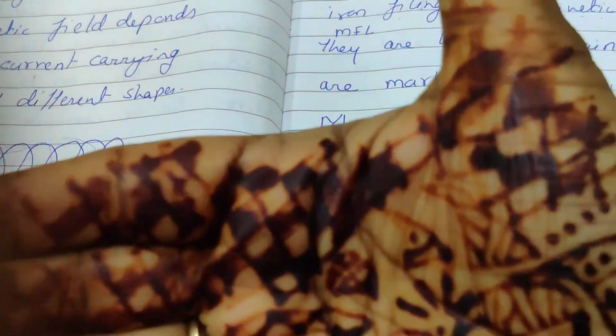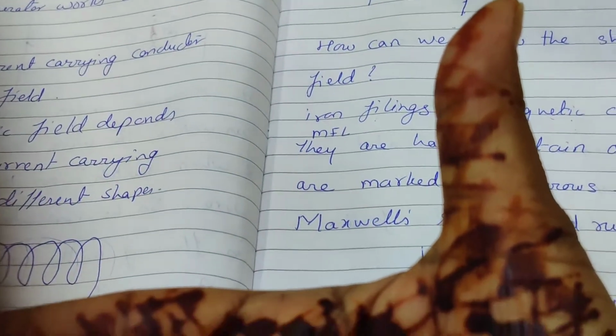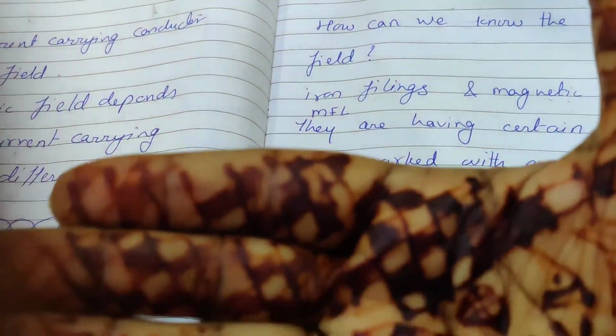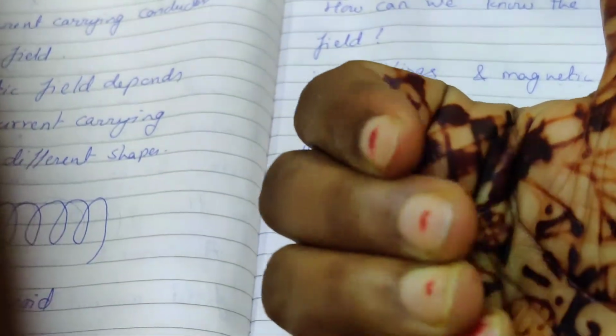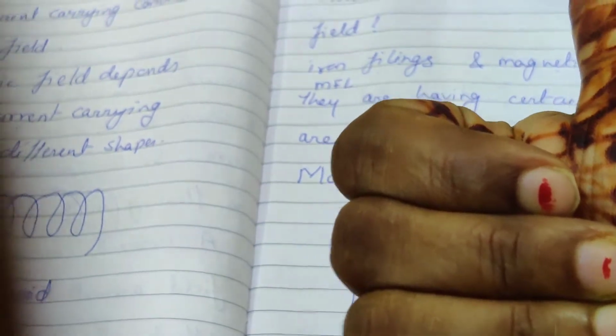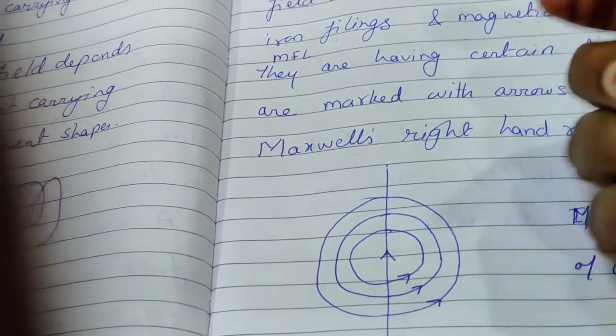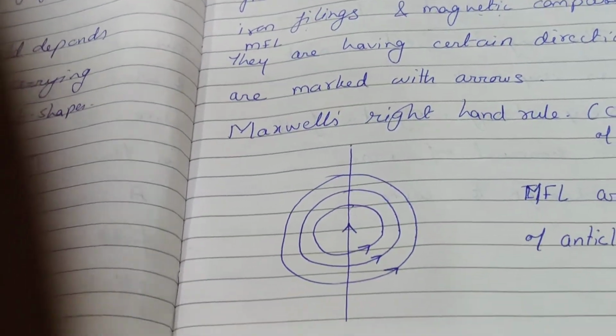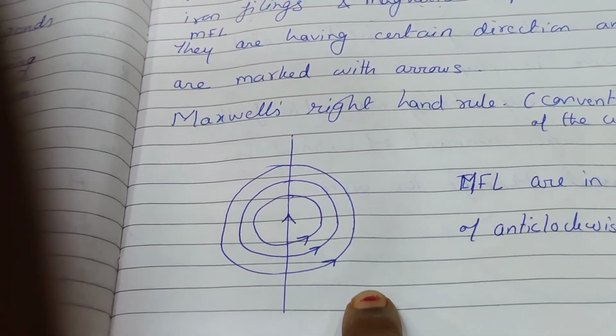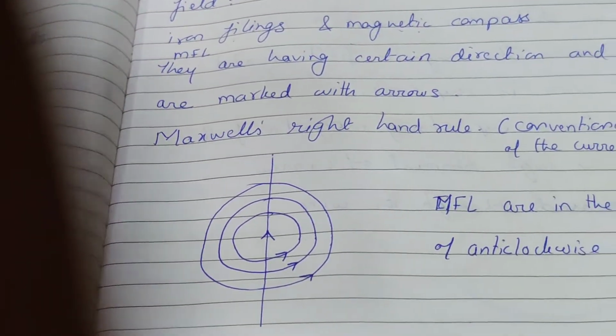Right hand thumb is in the direction of the current and you are curling your fingers. Now the current is flowing in this direction, from left to right, or we can say anti-clockwise.